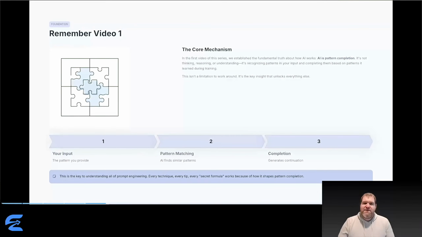Every technique you've ever seen, every magic phrase, every template, every tip works because of how it shapes pattern completion. That's it. There's no other mechanism at play. So when we talk about improving prompts, we're really talking about how do you structure your input to make pattern completion work in your favor? How do you activate the right patterns? How do you narrow the options so AI completes the pattern you actually want? That's what prompt engineering is.